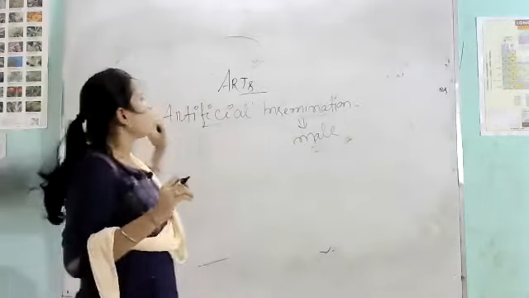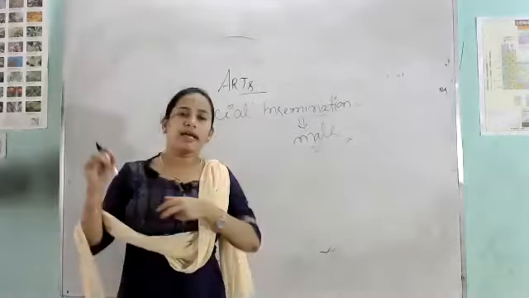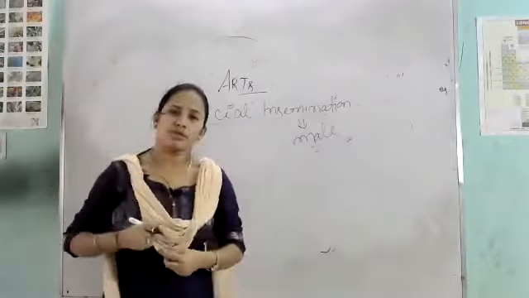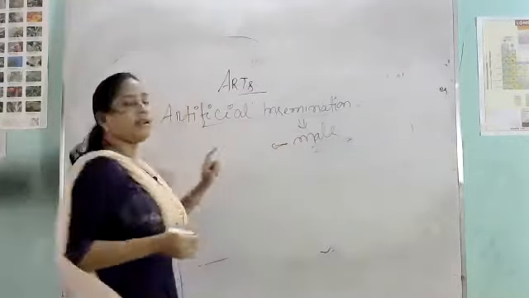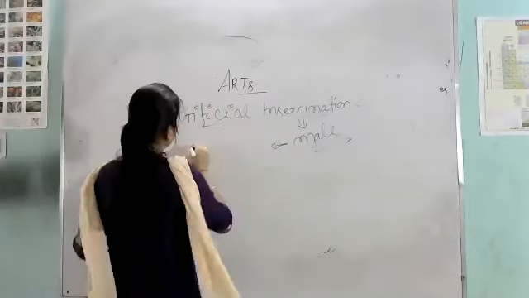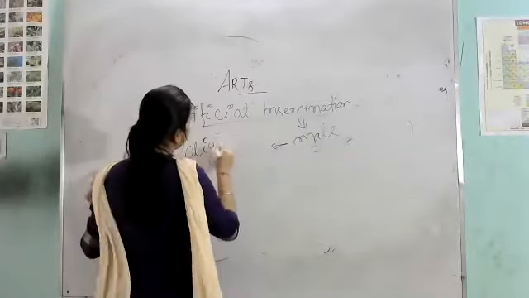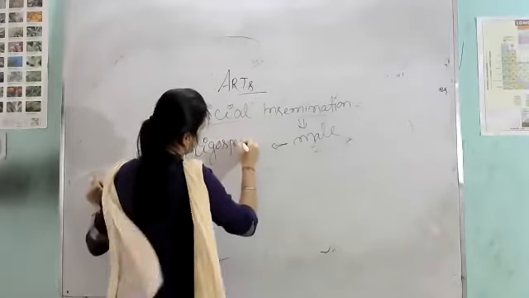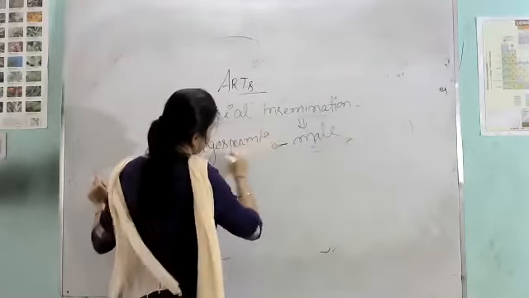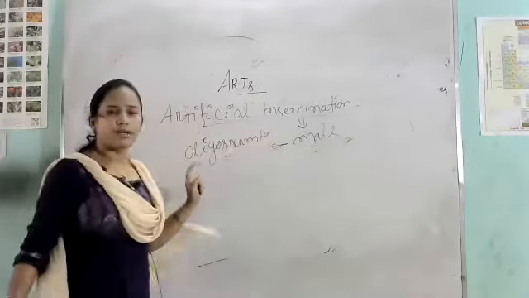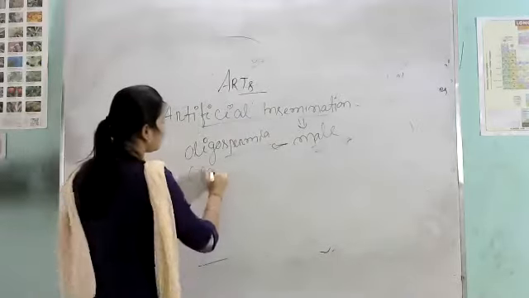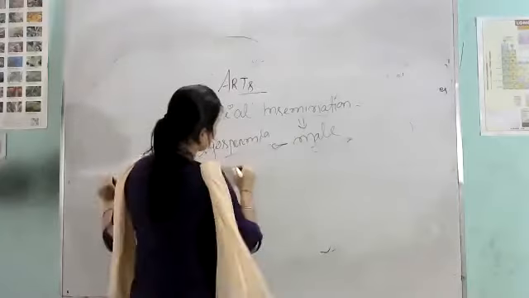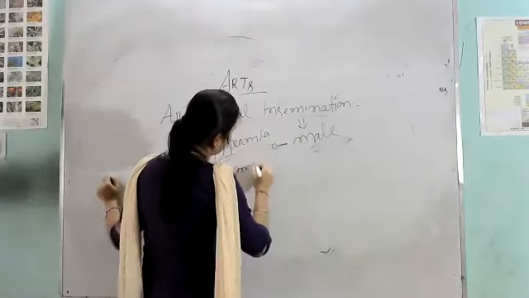So you might have one question: which male undergoes the artificial insemination process? The male that is suffering from oligospermia. In reproductive disorders, we discussed oligospermia. Oligospermia means the male produces a less amount of sperm.